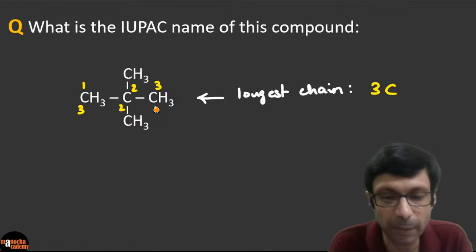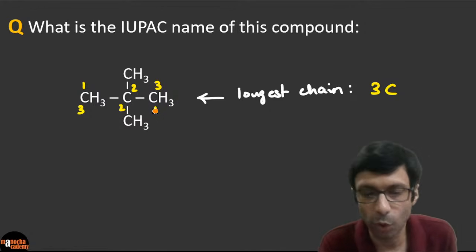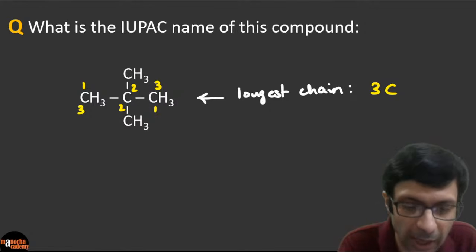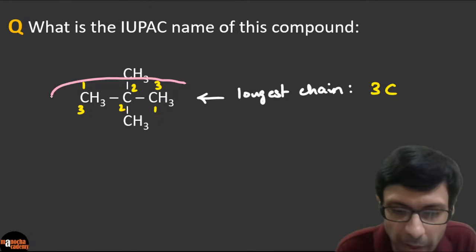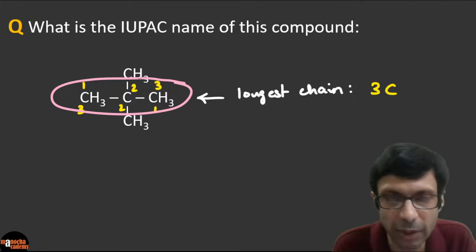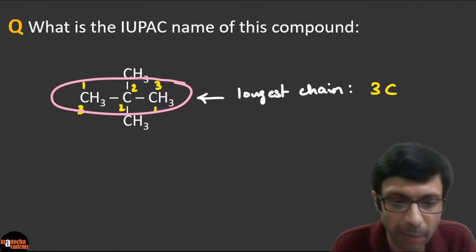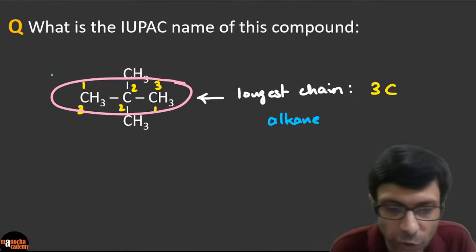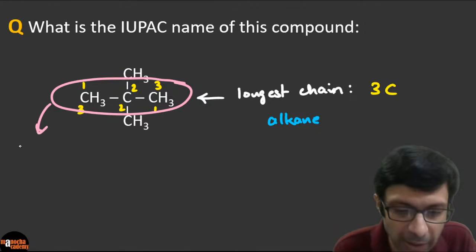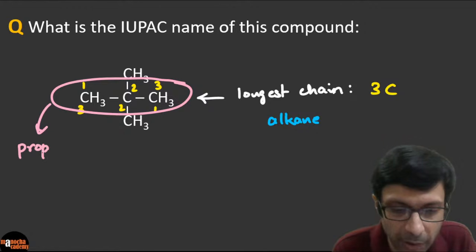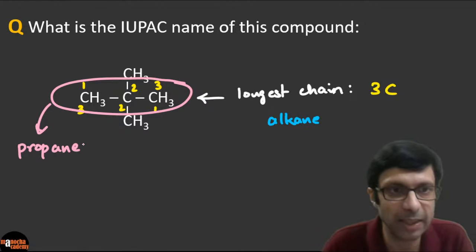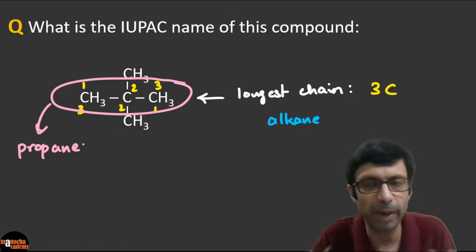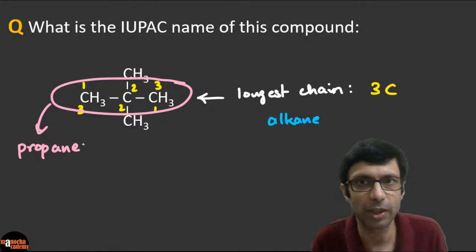So clearly, what is the basic thing? First, focus on the longest chain here. Guys, I want all of you to focus first on this part. So what is the name of this part? Can you see that there are 3 carbon and it's basically an alkane, because they are only single bonds. So if you just look at this part, it's basically prop for 3 carbon and an alkane, propane. Do you guys agree? So first focus on the main part. The main carbon chain is just a propane.